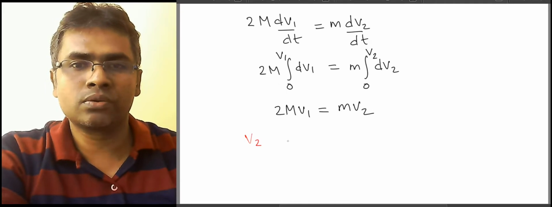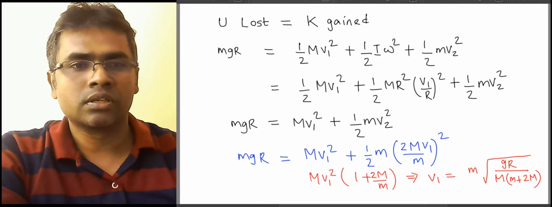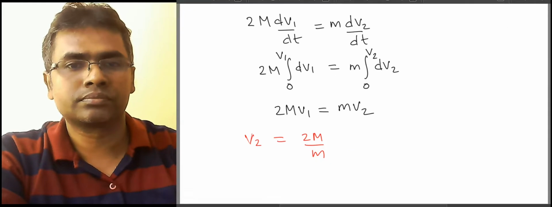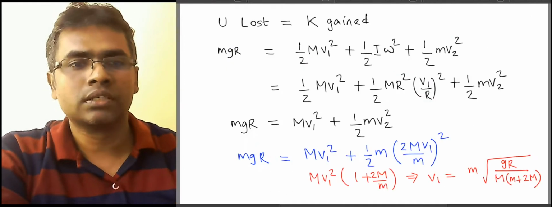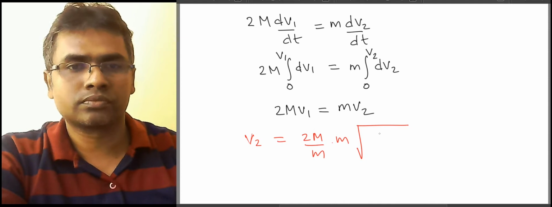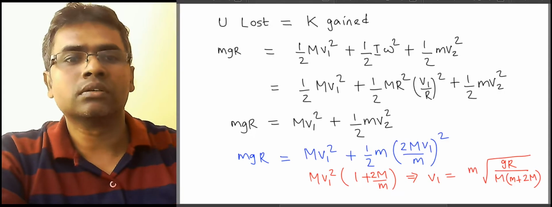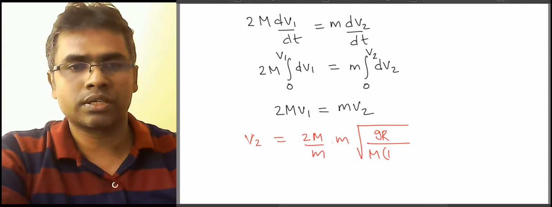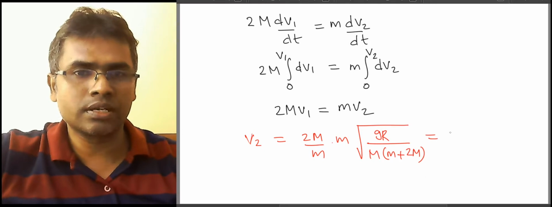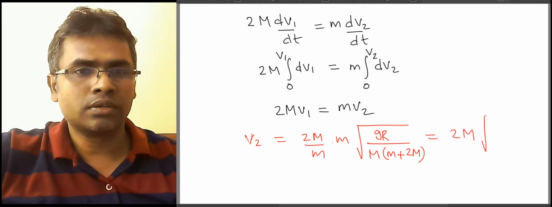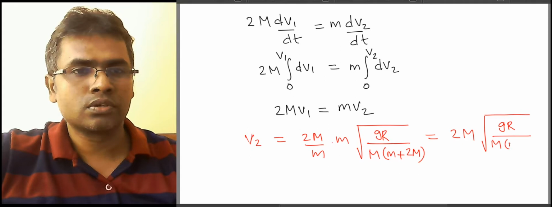So we get v2 as 2 capital M by small m, and then v1 is small m into square root of gR by capital M into 1 plus small m plus 2 capital M. So here this can be written as 2 capital M into square root of g R by capital M into small m plus 2 capital M.